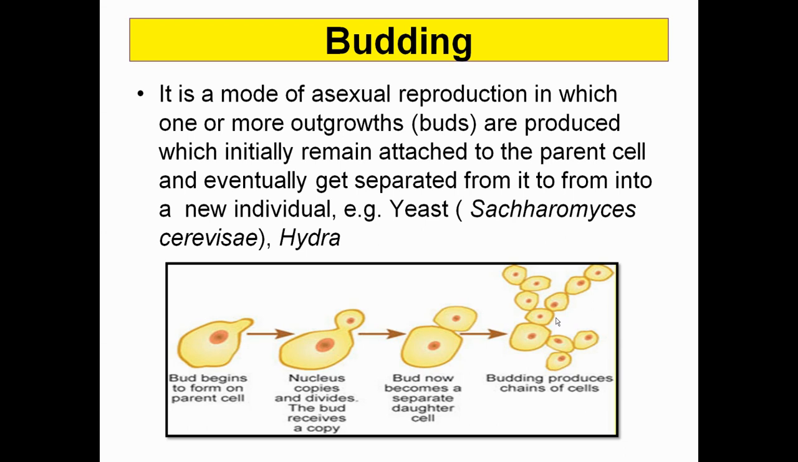Now, come to budding. Budding refers to the outgrowth in terms of buds, especially from yeast, that is Saccharomyces cerevisiae, or Hydra. You can see how Saccharomyces cerevisiae, that is yeast, is going to produce a bud, and that bud ultimately is going to be separated from the parent body.